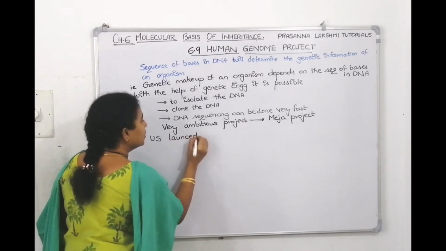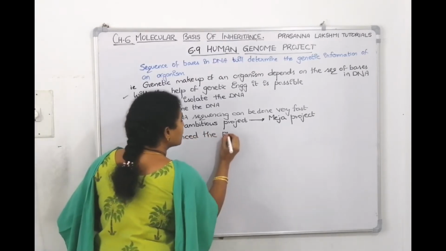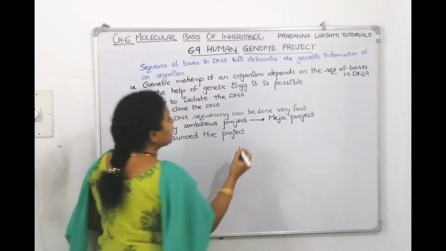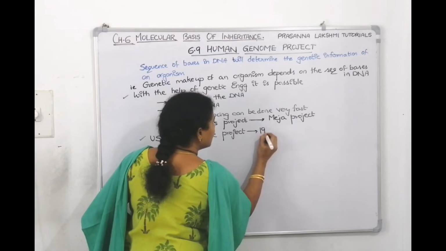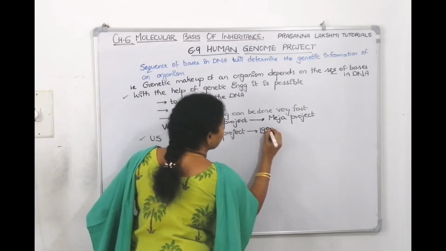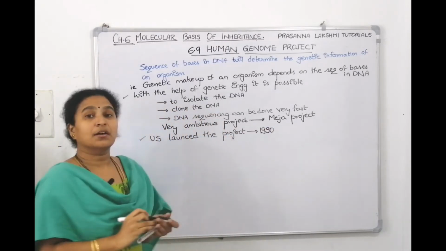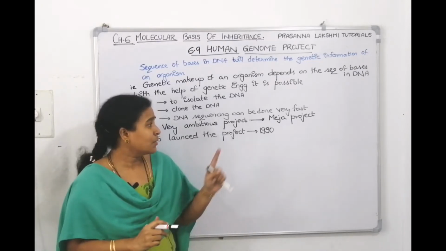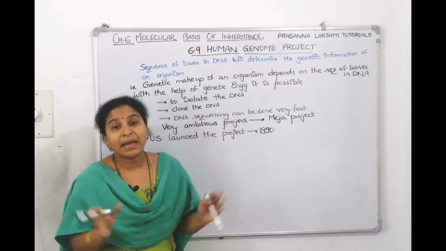US launched the project. When did the US launch the project of human genome sequencing? They launched the project in the year 1990. Understood? Why are we considering Human Genome Project as a mega project?